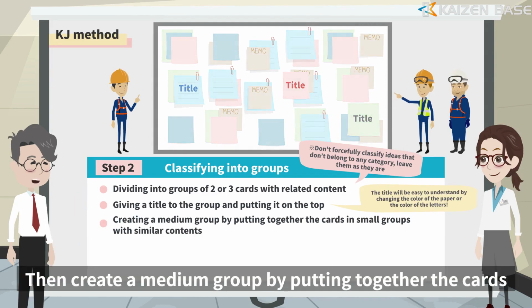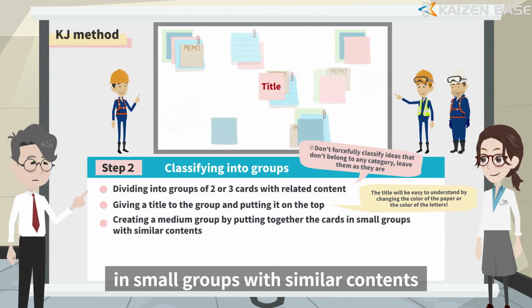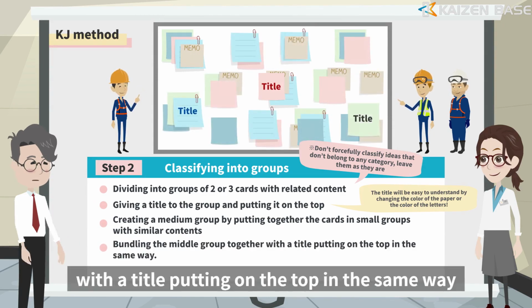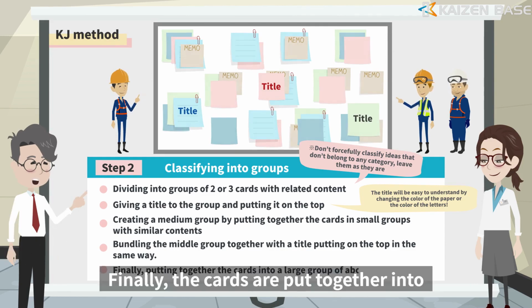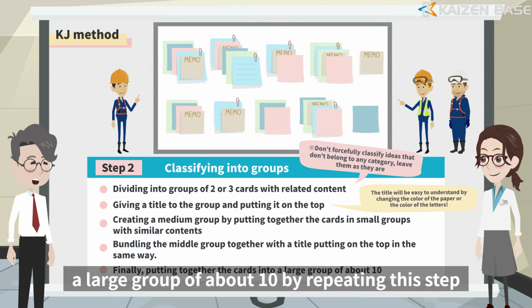Then create a medium group by putting together the cards in small groups with similar contents. Here the medium group is bundled together with a title put on the top in the same way. Finally, the cards are put together into a large group of about 10 by repeating the step.